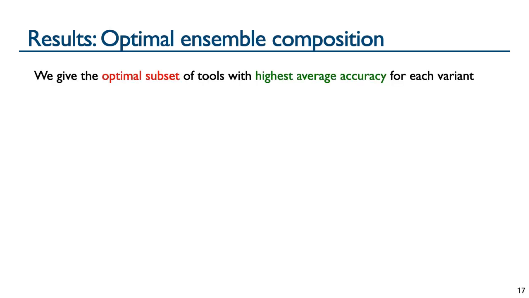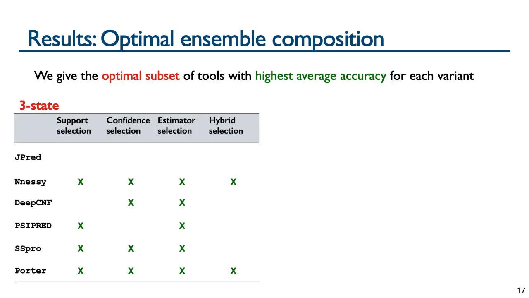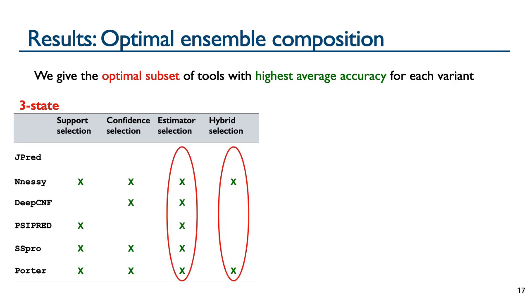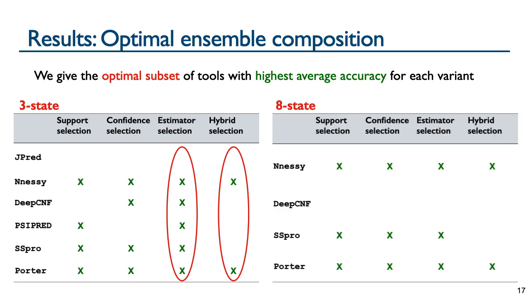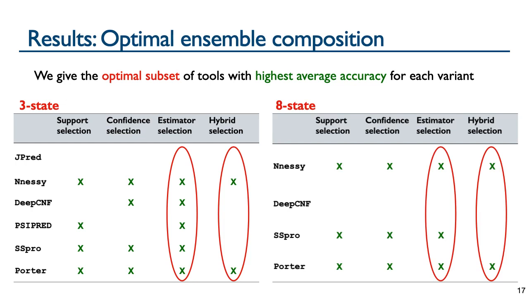Here we show the tools that comprise the optimal Ensemble for each variant. For the 3-state model, the optimal estimator selection Ensemble uses every state-of-the-art tool except JPRED, while for the optimal hybrid selection Ensemble, the core method is Nessie and the alternate method is Porter. For the 8-state model, the optimal estimator selection Ensemble uses every state-of-the-art tool except for DeepCNF. And once again, for the optimal hybrid selection Ensemble, the core method is Nessie with an alternate method of Porter.